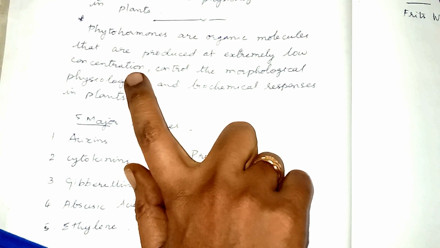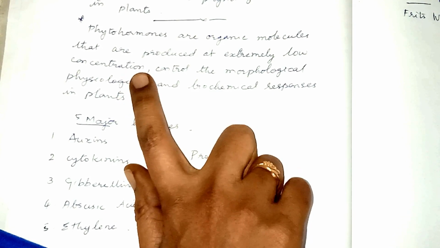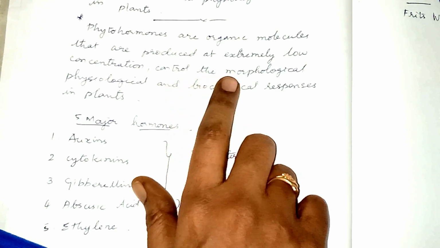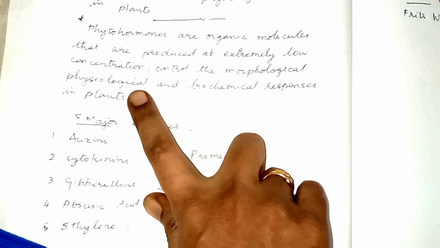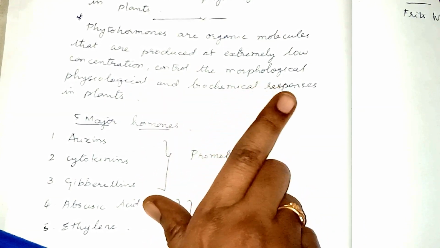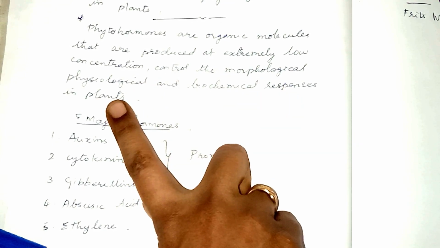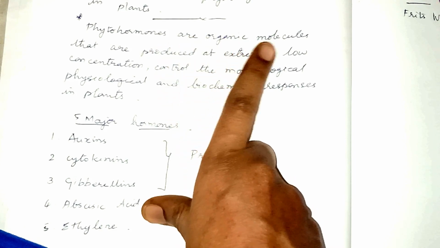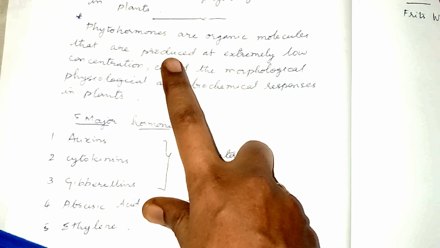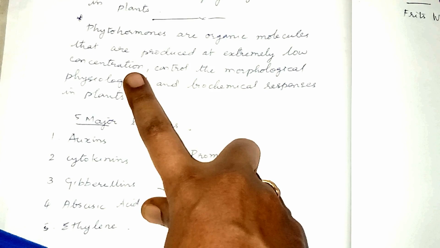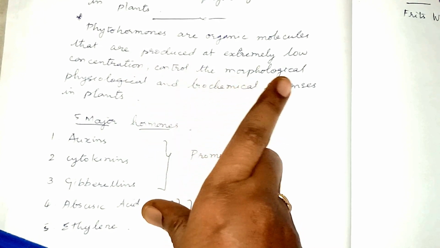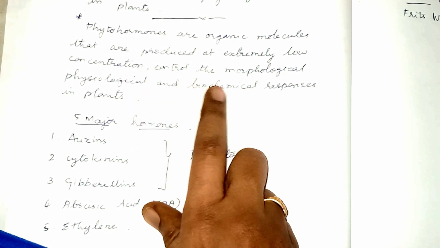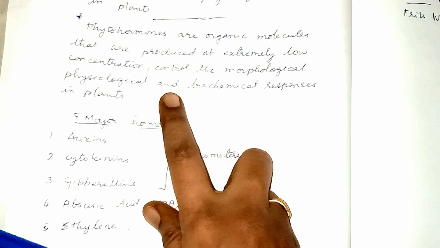They are produced by the plants in very small amounts, and they are enough to control the morphological, physiological and biochemical changes and responses in the plants. I repeat, phytohormones or the plant hormones are the organic molecules produced at extremely low concentration that control the morphological, physiological and biochemical responses in the plants.